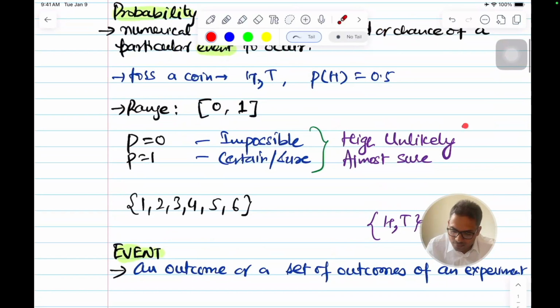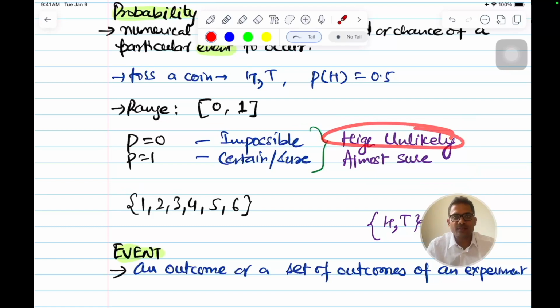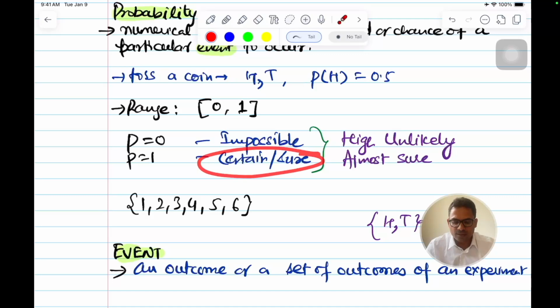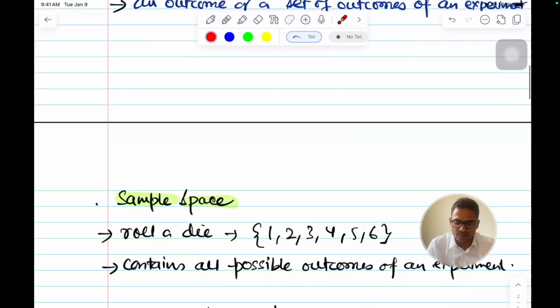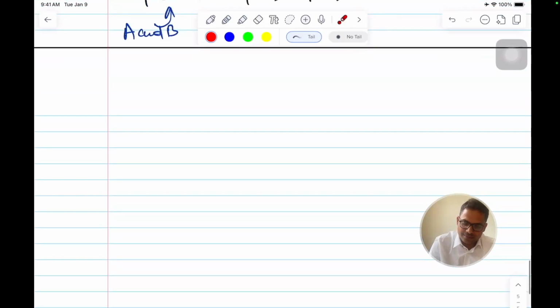What is the meaning of probability of 0 and probability of 1? As I mentioned, it's not always impossible. Probability of 0 doesn't mean impossible, and probability of 1 doesn't mean certain. Let me give an example so that you understand. Let me continue with the same example that I was doing.